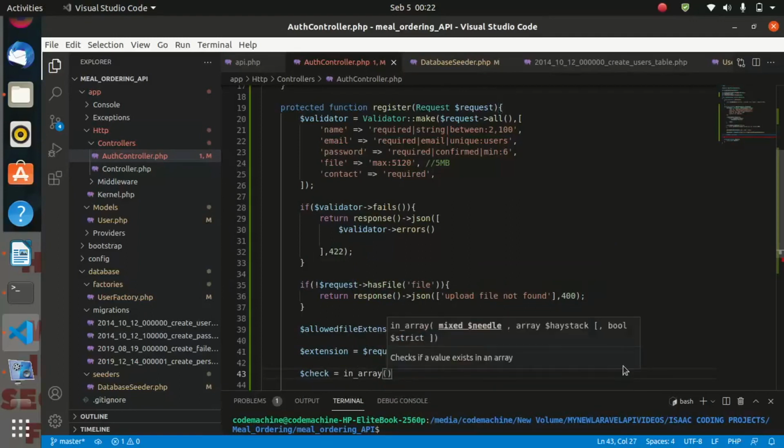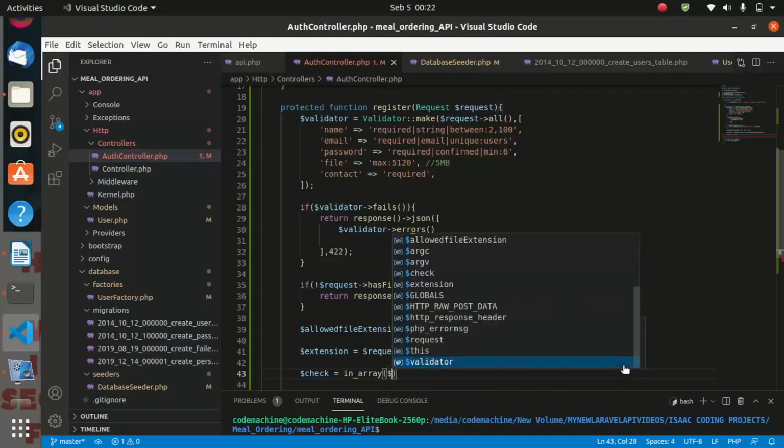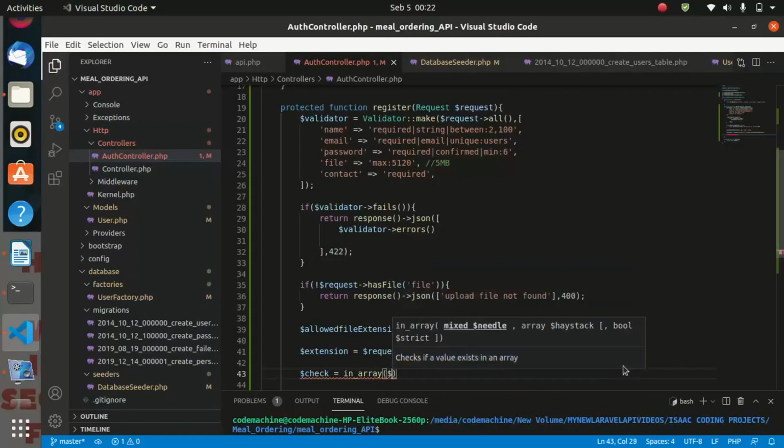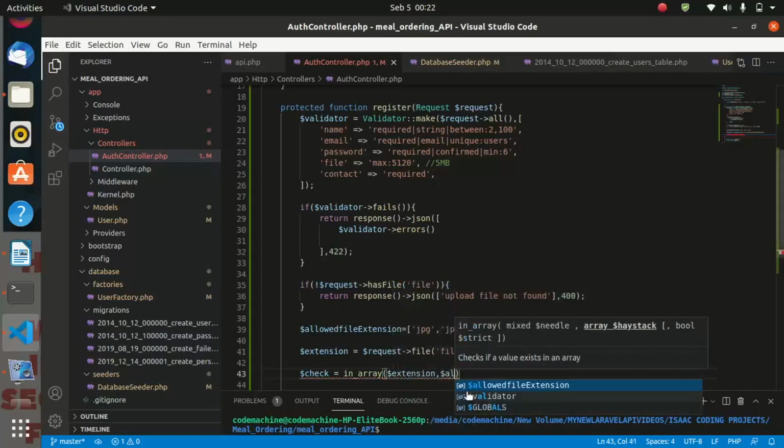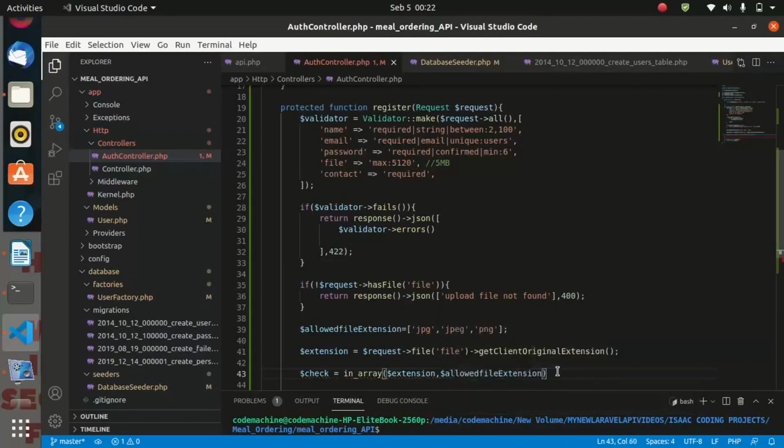It is an array function which compares two arrays. The first one is going to be the extension, and the second one is the allowed file extension. So now, what are we on here?